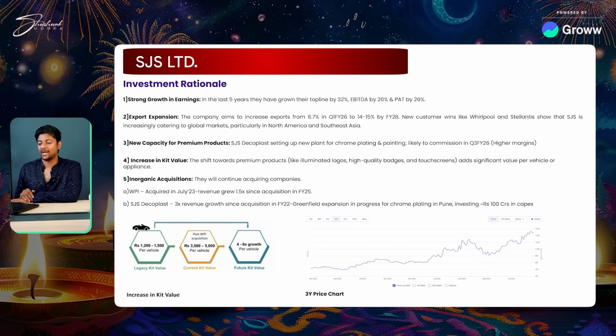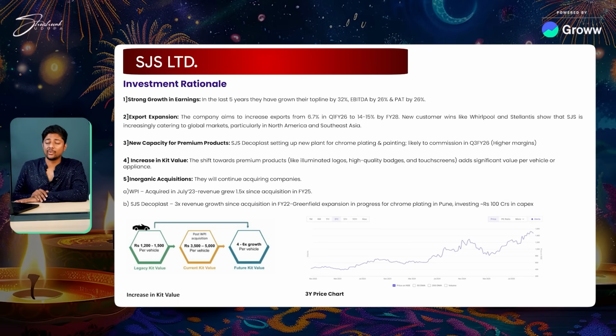Fourth, increase in kit value. The shift towards premium products is happening a lot, like illuminated logos, even smaller cars want those, logo lights that come when you open the door, like Mercedes-Benz. So that is something that they're doing. Touch screens are coming in. So they are now working in all of that. They're also looking at adding more content into the vehicle space and adding more content into the appliance space. So both of these are happening as well.